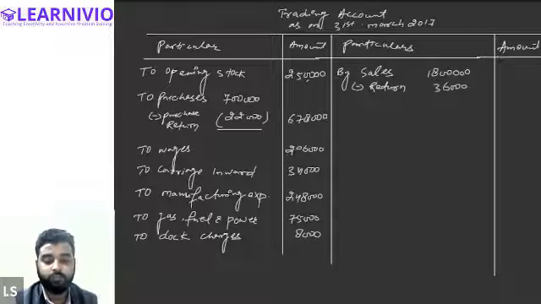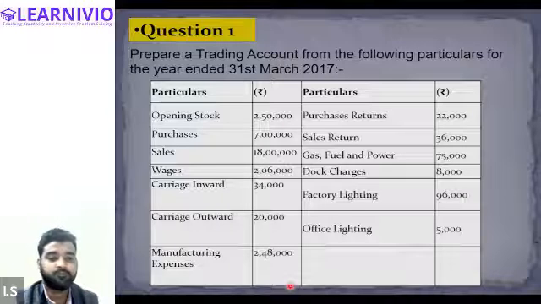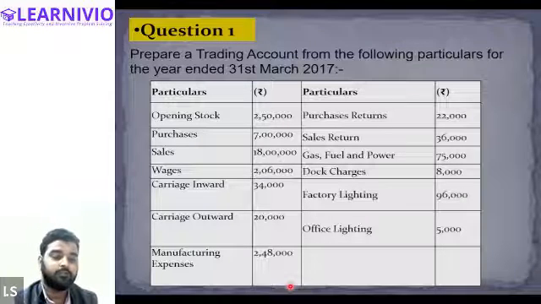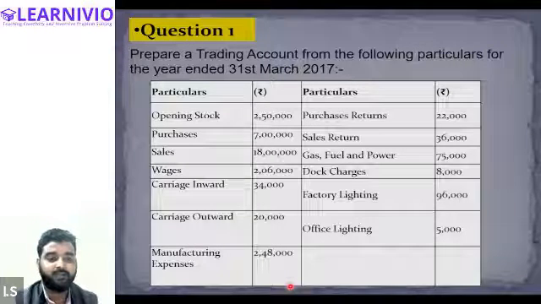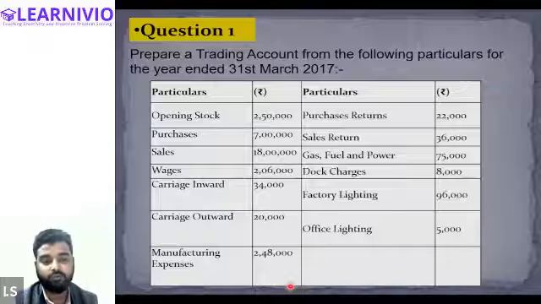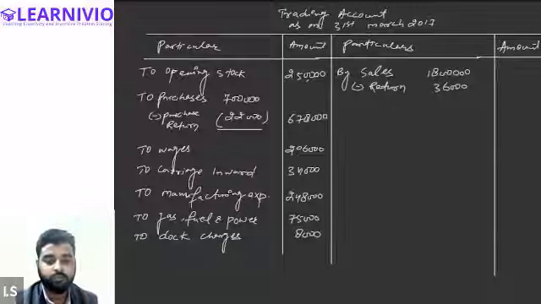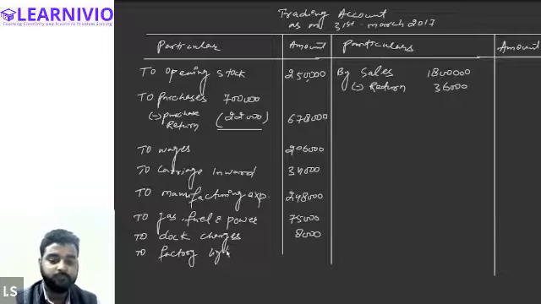Okay. Tell me more. Next item. Factory lighting. What do you think? This expense belongs to factory or somewhere else? It belongs to factory only. It's related to factory, sir. So it will be recorded in the trading account, yes or no? Yes. So to factory lighting, 96,000. Next.